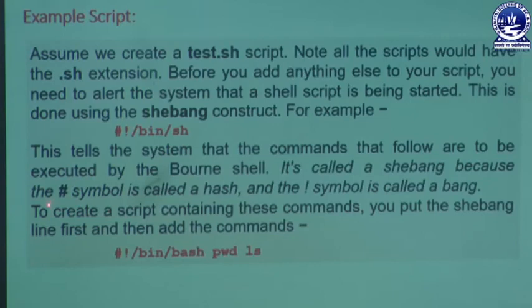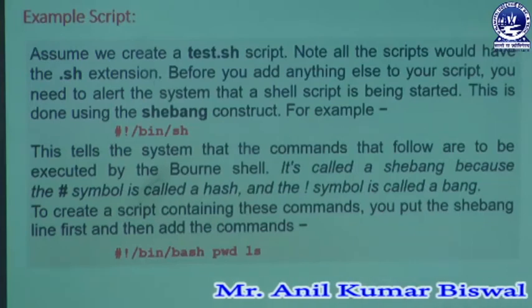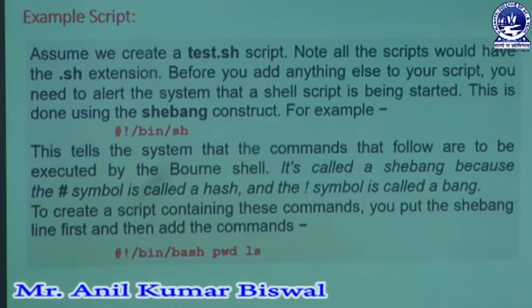So this is a hash bang construct. To create a script containing these commands, you put the sh-bang line first, then add the commands: hash, exclamation mark, /bin/bash, then ls. In this way we write this in our system.